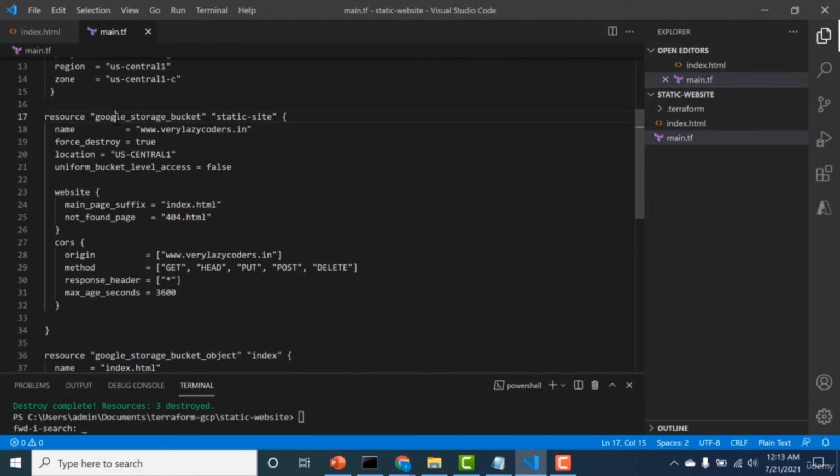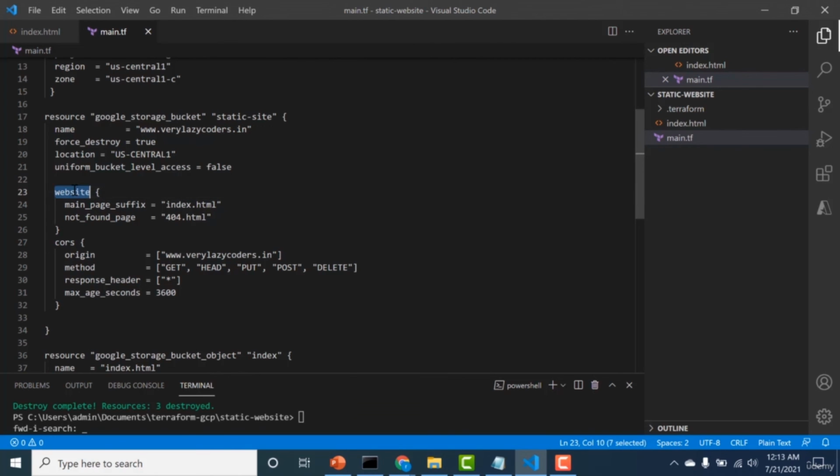Now the first is the Google storage bucket. This particular resource is to create the bucket, and the bucket would be named www.verylazykoders.in. And you need to add a location. The location I've given is US Central 1. You also need to set uniform bucket level access as false because you do not want to give each object within this particular bucket the same kind of access. You want to give the index.html, for example, access to all users, but not all the files within that particular bucket.